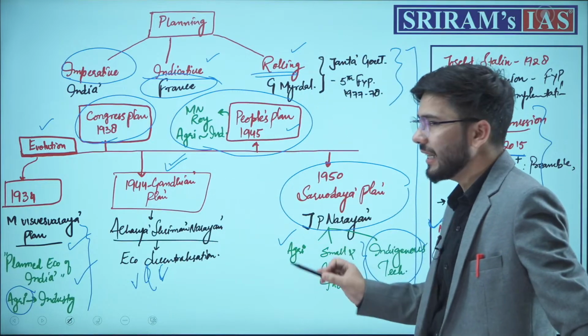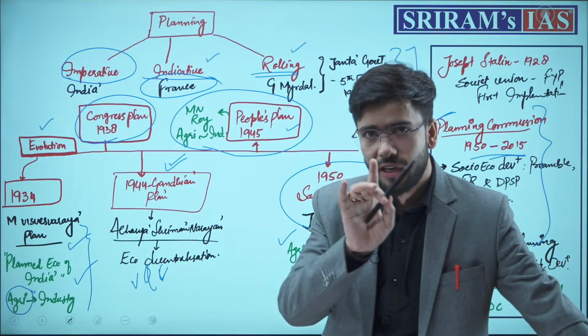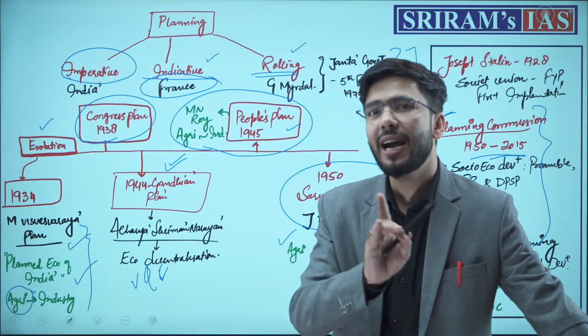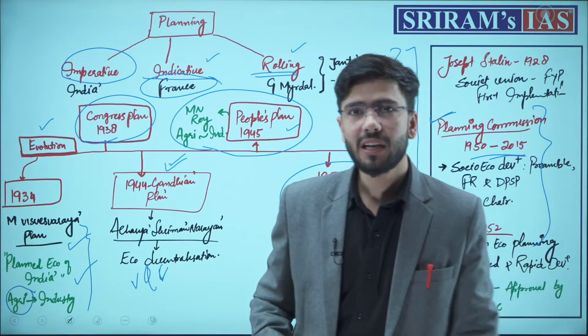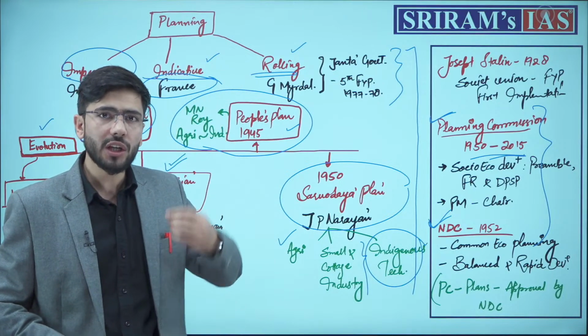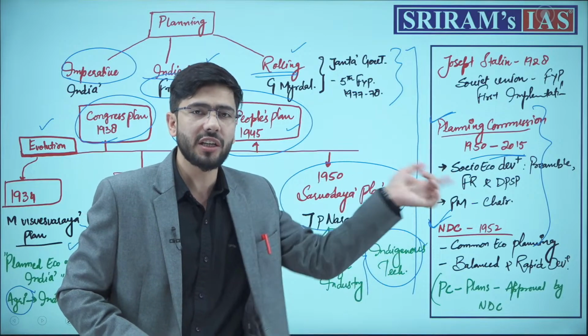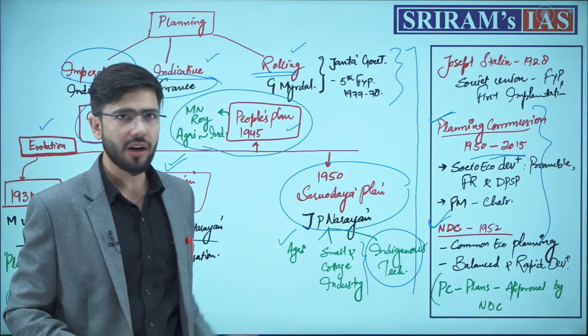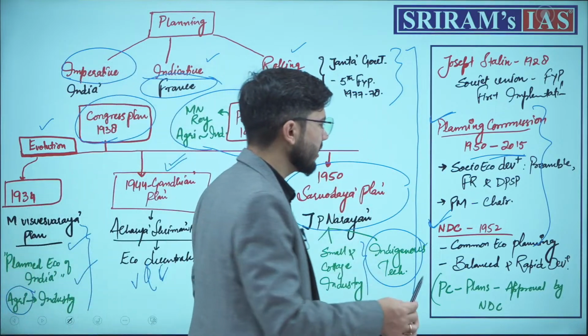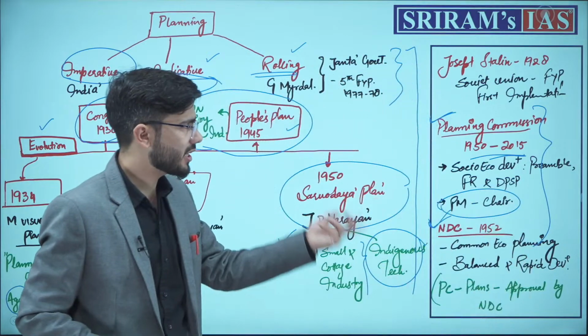The Planning Commission dealt with the objectives mentioned in our preamble, directive principles of state policy and fundamental rights. It tried to achieve social and economic growth and justice mentioned in the preamble. As long as it functioned, it was chaired by the then Prime Minister.